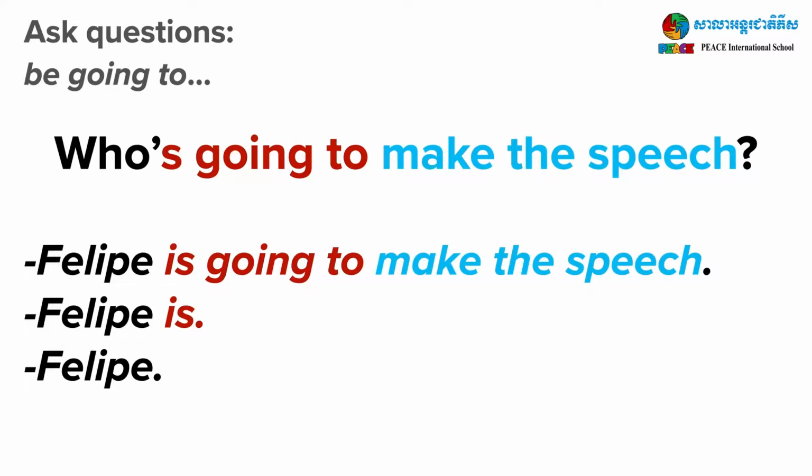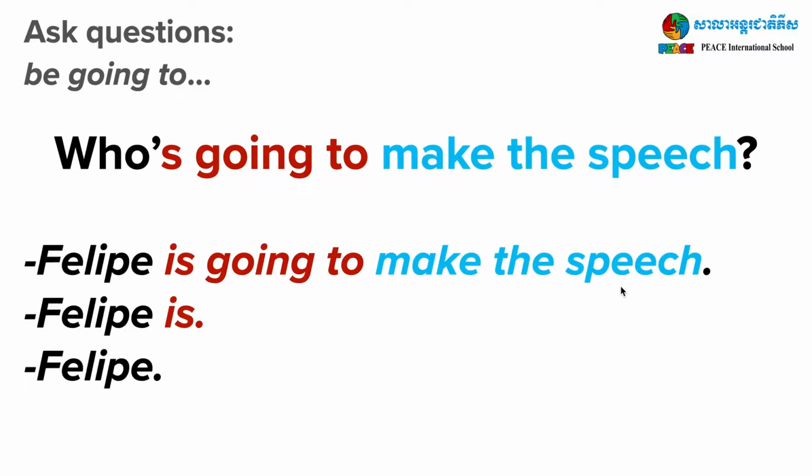Who's going to make the speech? Philippe is going to make the speech. Notice in the answer, we use the correct form of be going to plus the verb phrase. Is going to. The full answer can be Philippe is going to make the speech.